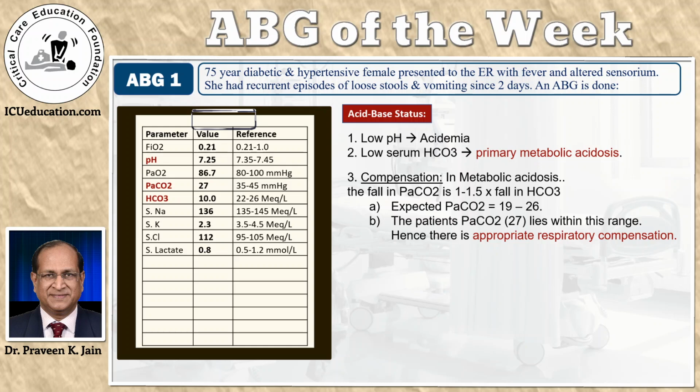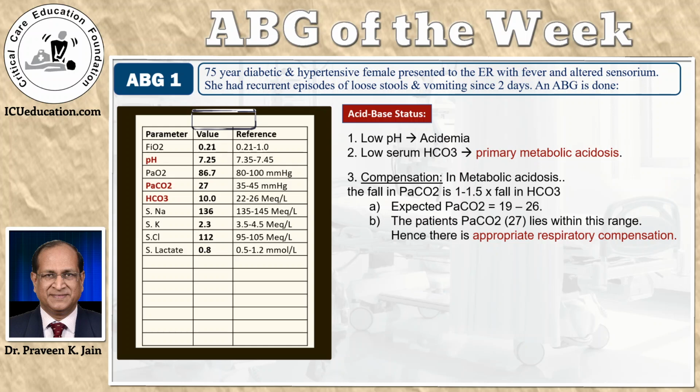In this case, for example, the bicarbonate has fallen from 24 to 10, that is a fall by 14. So the PaCO2 would fall by 14 to 21, and the expected PaCO2 then becomes 19 to 26. You get a range. Not all formulas give you a range, they give you a value, and therefore it becomes difficult to pick up hidden disorders.